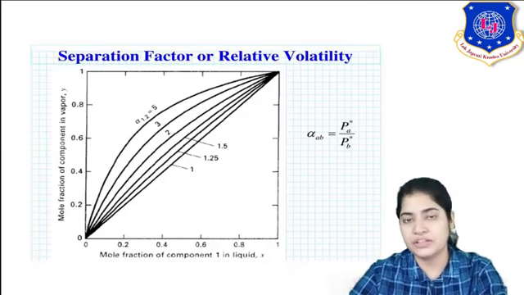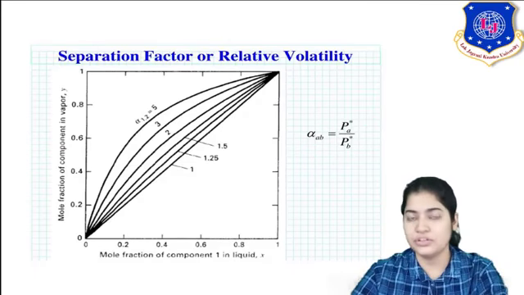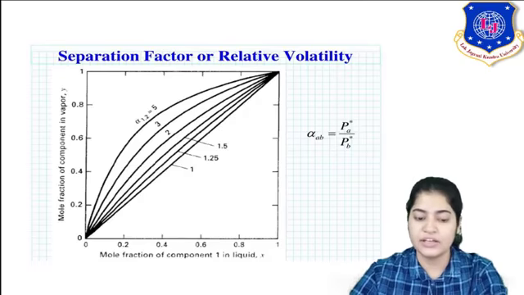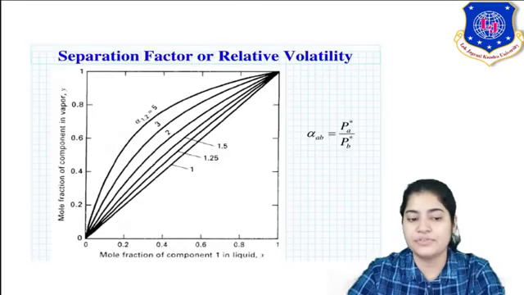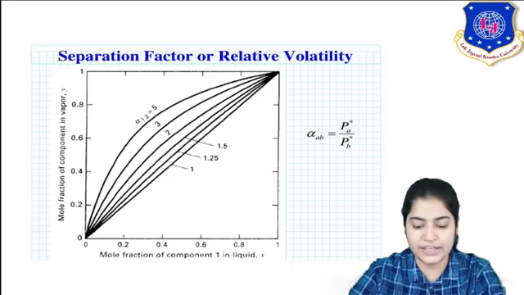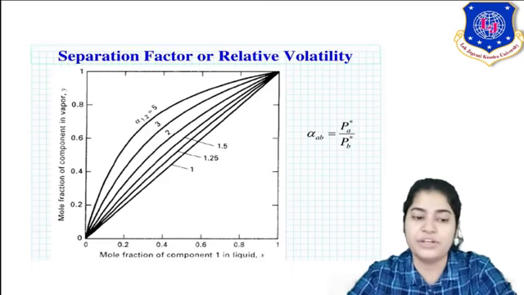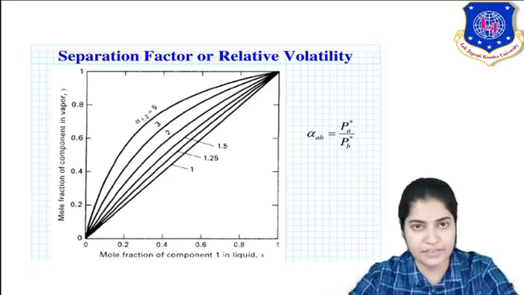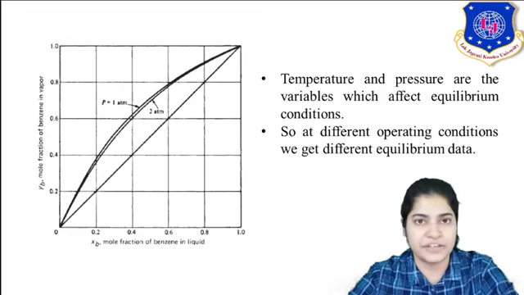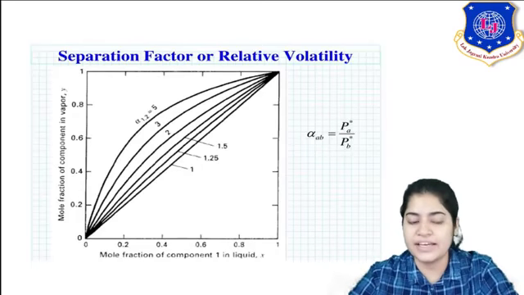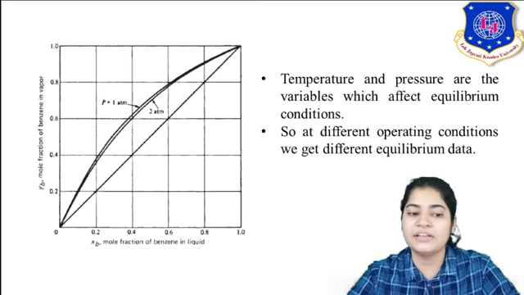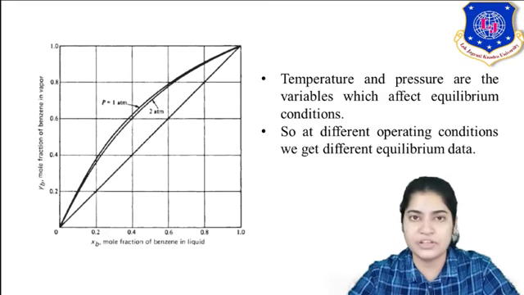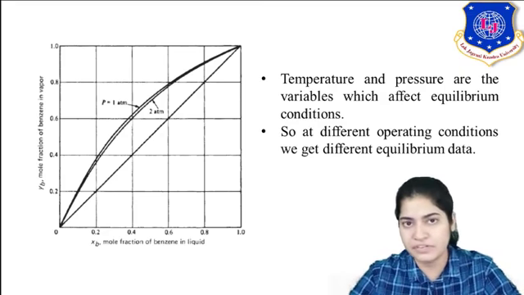Now we will see further how with increasing pressure your relative volatility decreases. Now see over here, this graph was showing the effect of relative volatility on x and y composition. Now here is the effect of pressure. From both graphs I can say that as my pressure is increasing, see here I am increasing the pressure. First is when your pressure is 1 atmosphere. When your pressure was 2 atmospheres, the difference between y and x has decreased.